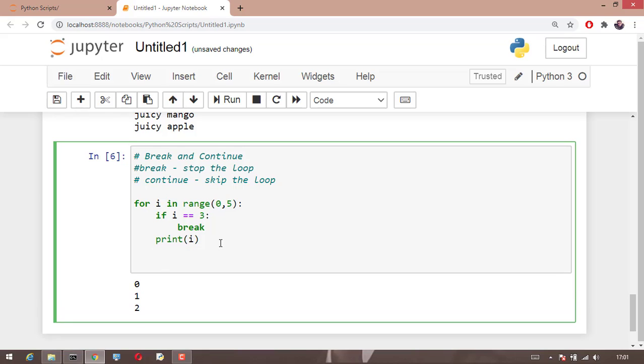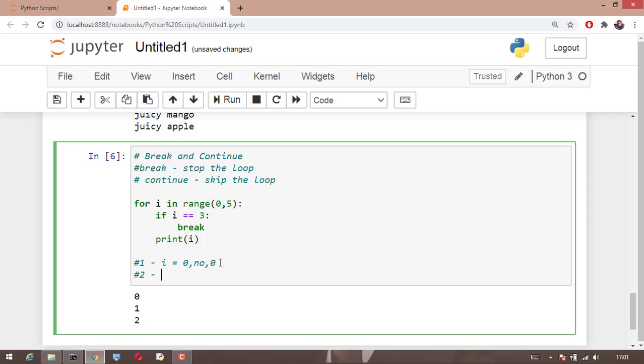How will the debugging happen? The very first step, for I in range of 0, 5. So my I will take the value 0 first. Then it is coming inside the for loop. Now it sees a condition where I is equal to 3. So now is my I equal to 3? No, my I is not equal to 3. So it will not go inside the if condition. It will directly go here. It will print 0.